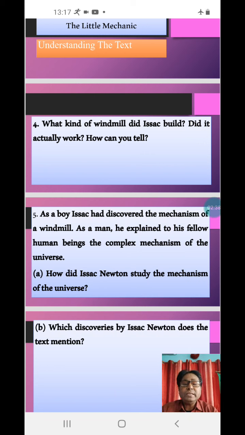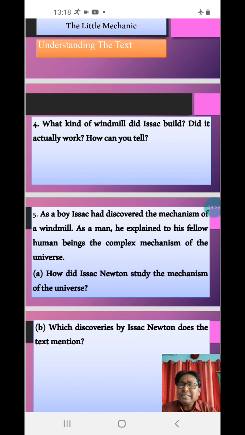Second question, that is your first statement from your book. So let us see the text that is taken from the story. On the basis of that you have questions. The extract taken from the book is: As a boy, Isaac had discovered the mechanism of a windmill. As a man, he explained to his fellow human beings the complex mechanism of the universe. How did Isaac Newton study the mechanism of the universe? This is the first question based on this statement.